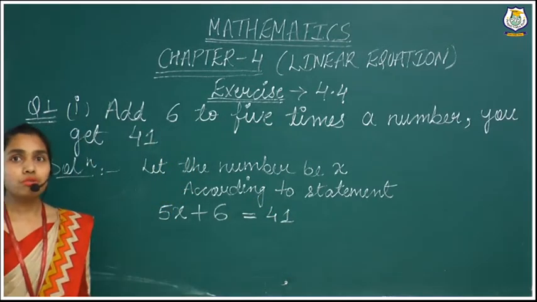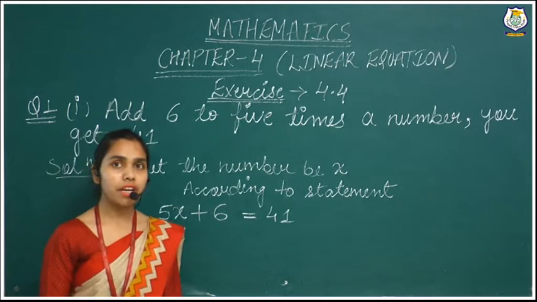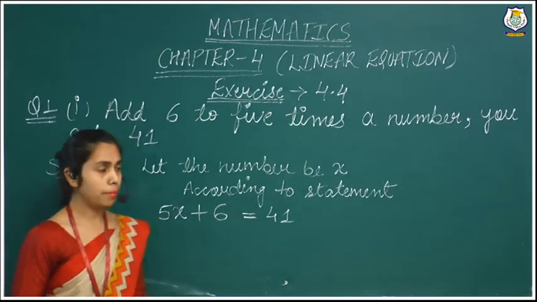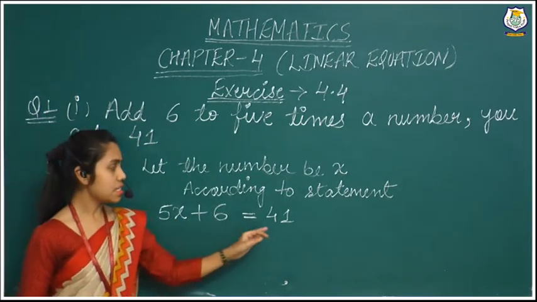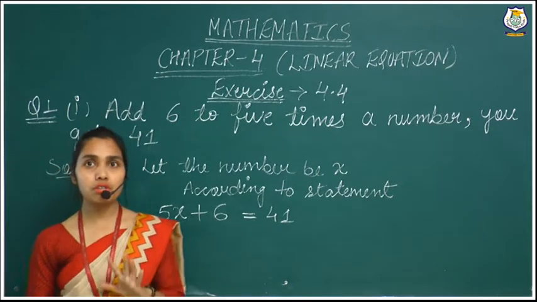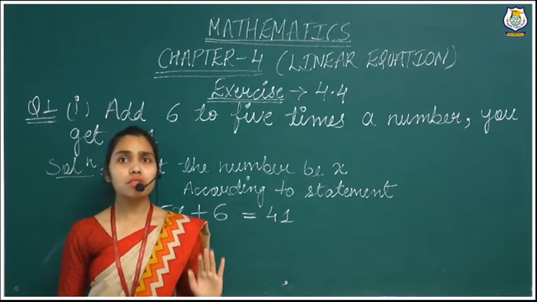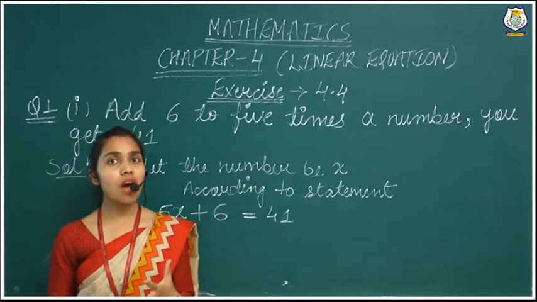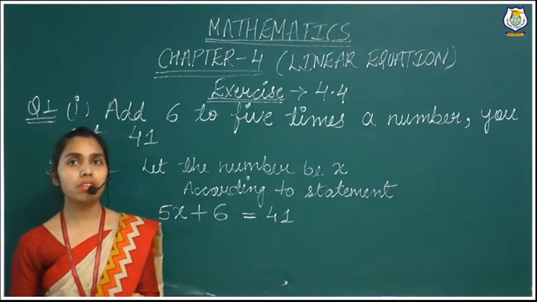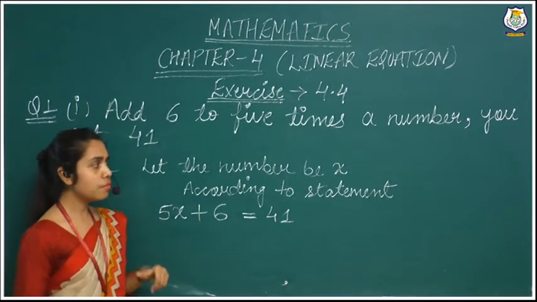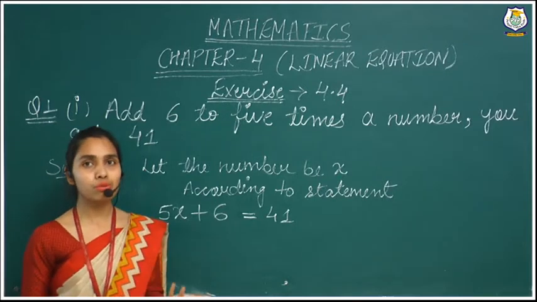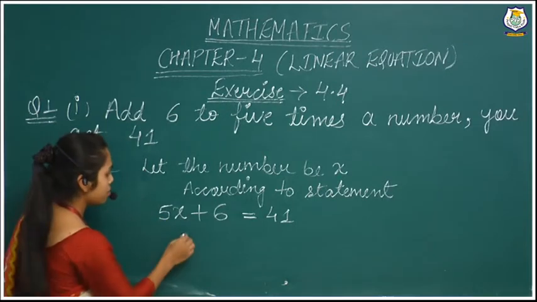Now we have to solve this equation to find the value of the variable, right? So 5x plus 6 is equal to 41. In previous videos you have learned so many questions on how to find the value of the variable. Again you will see here how to solve our equation.